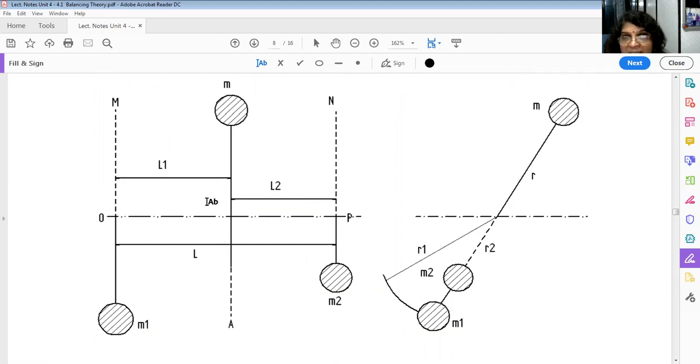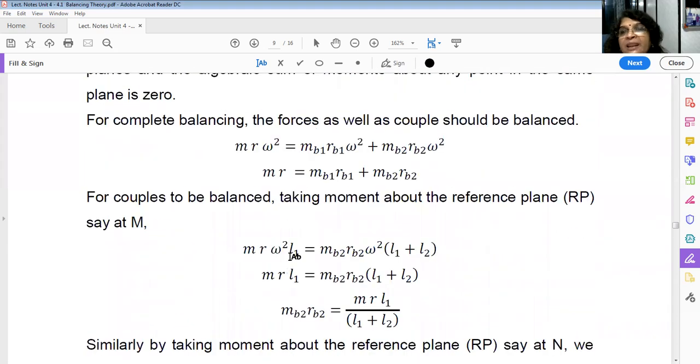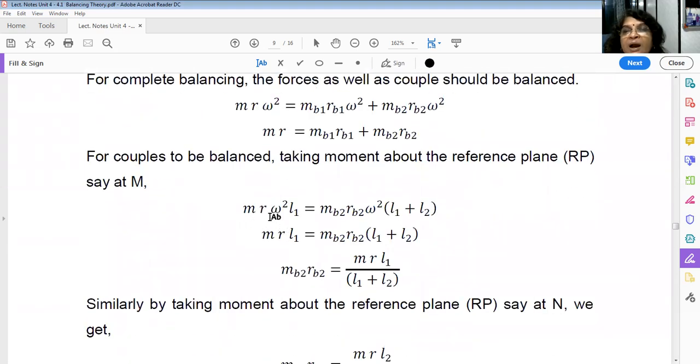I have not written L, I have just written L1 plus L2, because we have to separately find L1 and L2. So cancelling omega square again, m r L1 is equal to mb2 rb2 into L1 plus L2. From this you can find out mb2 rb2 as m r L1 upon L1 plus L2. M and r are already known to you.